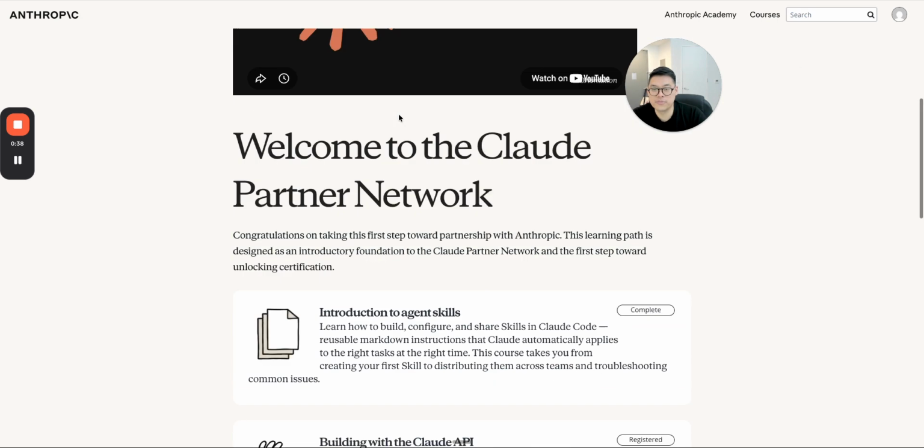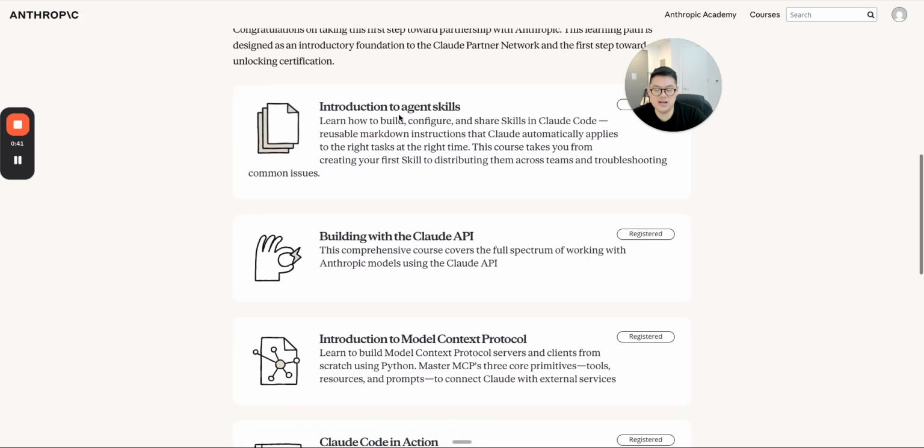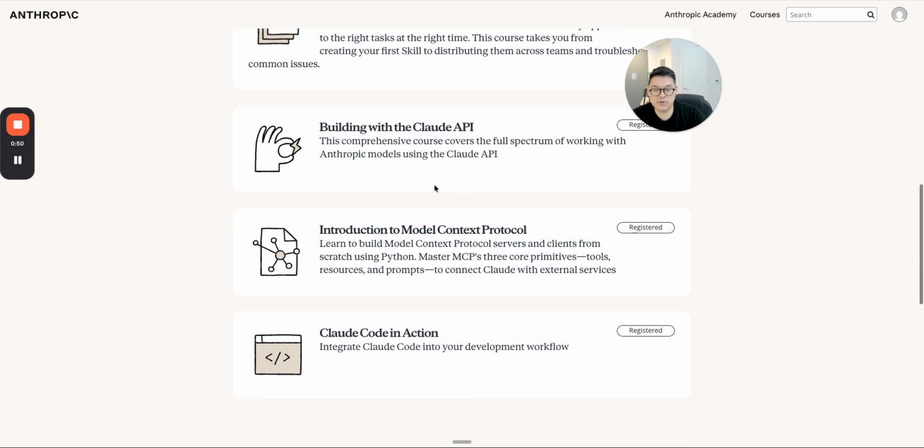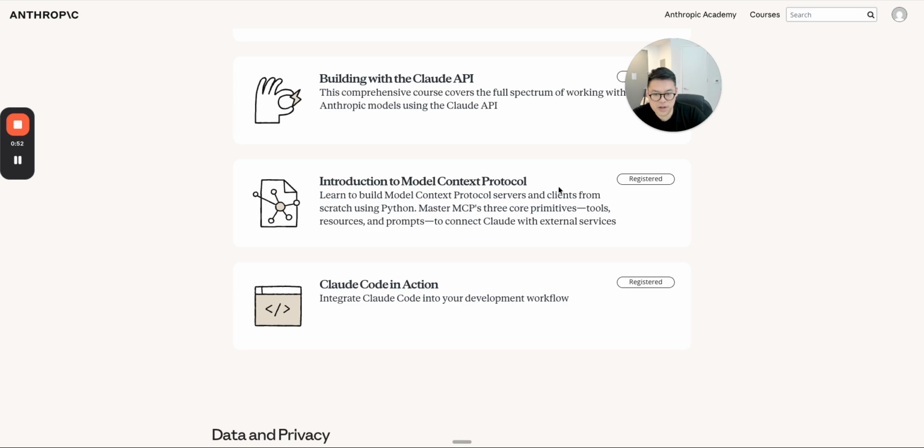exam right here. And for starters, the requirements in passing this exam, and even being able to register for it, is to pass the Introduction to Agent Skills, Building with Claude API, Model Context Protocol, Claude Code in Action.